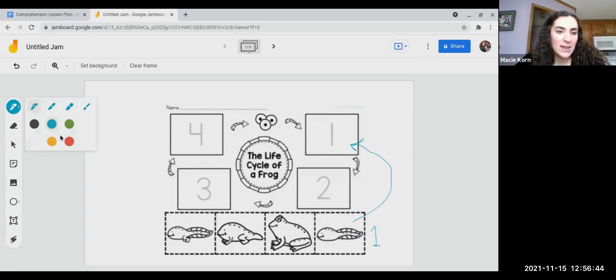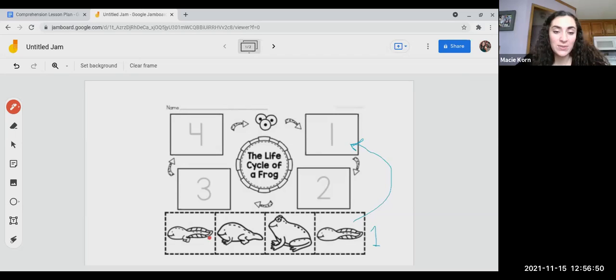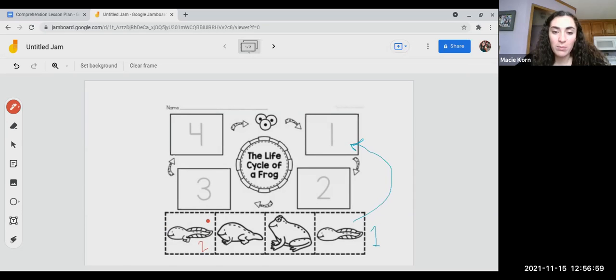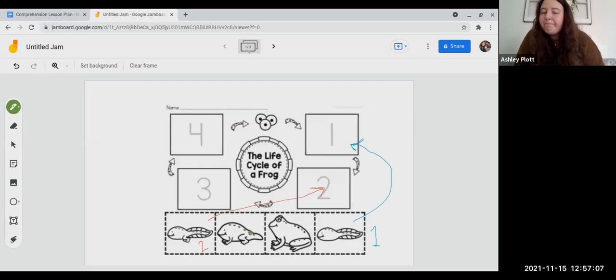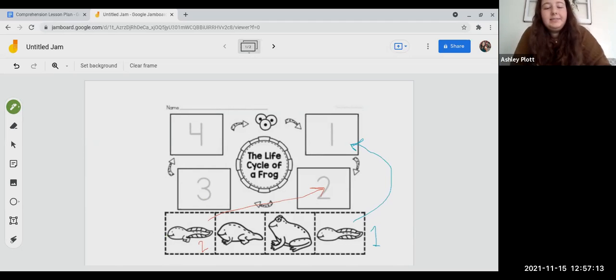Okay? Let's think about which one do you think happened next? This one. So you think this one would be our number 2? Yes. This one would be our number 2. Can you explain why? Like, what's the difference from number 1? It's got back legs. That's right.